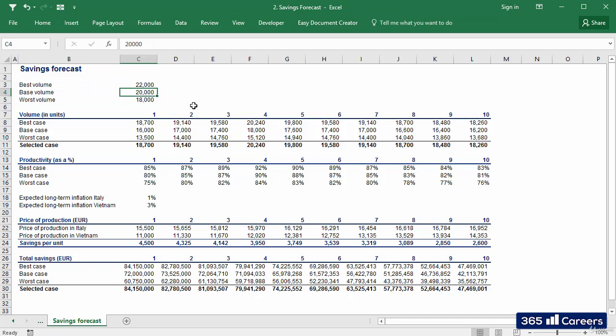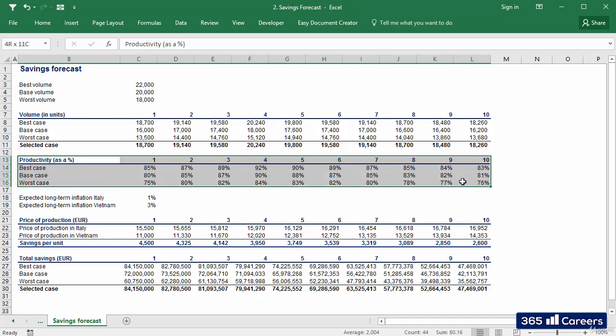Base case, in which the plant produces 20,000 cars per year. A best case, in which 22,000 cars are built per year. And a worst case scenario that involves building 18,000 cars per year. The planned volume largely depends on the demand the company expects for its cars over the next 10 years.